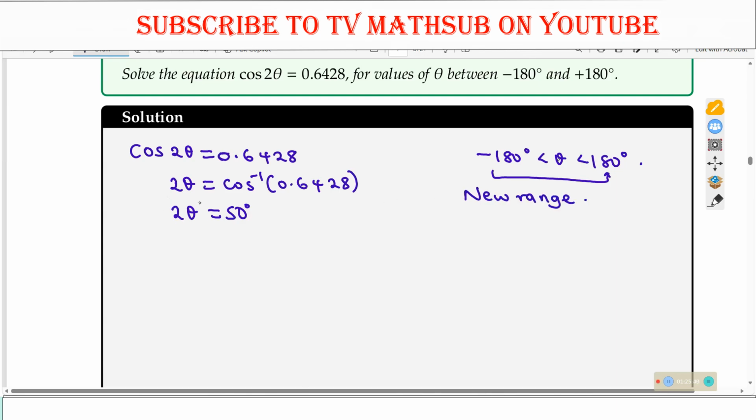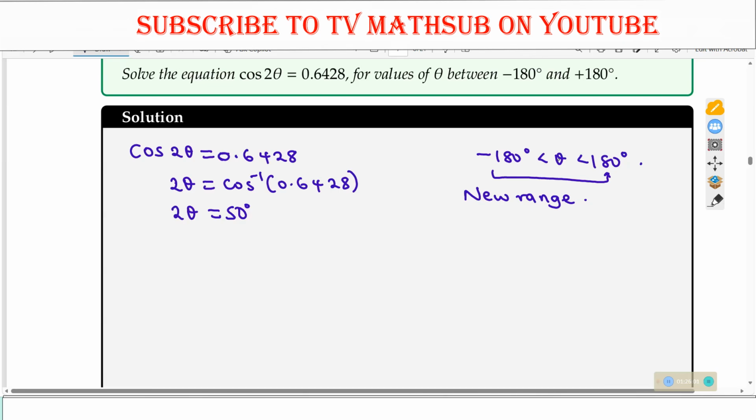And the new range is for what? For 2 theta. The range that you are given here is for theta. But we also need to know where 2 theta ranges from. Now, what we do is we need to create 2 theta, and we have theta.